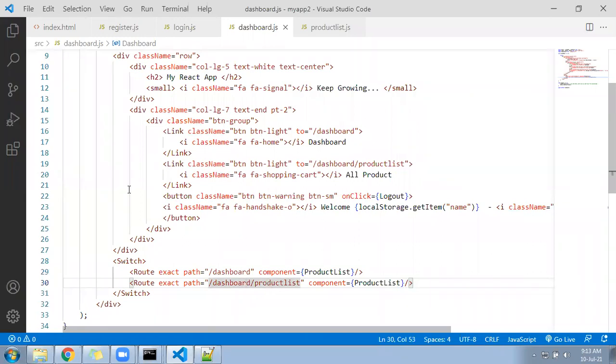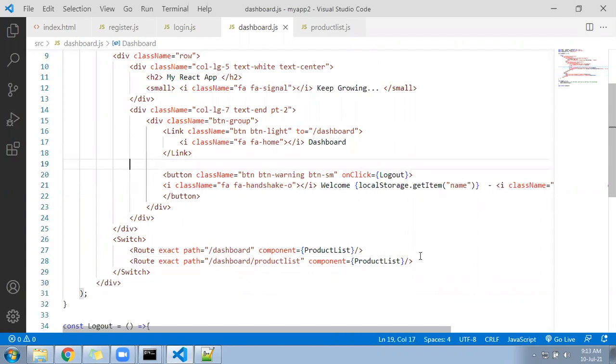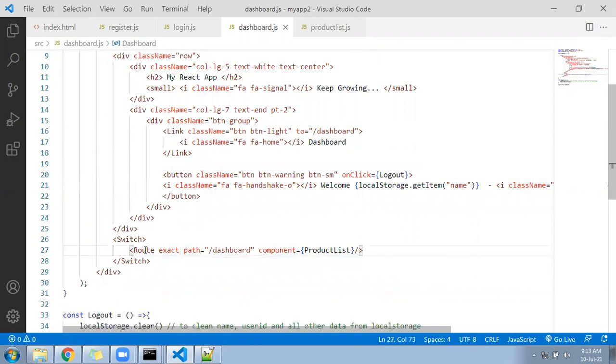Or what else we can do is, when it comes to the dashboard, by default we can display this component. Which component? Product list. So you don't add this link. Remove the link called shopping cart, and remove the second link. Let it be this one. As soon as you come to dashboard, it will display your product list. In the dashboard component, the main component we added is the product list itself. So here we added a link.